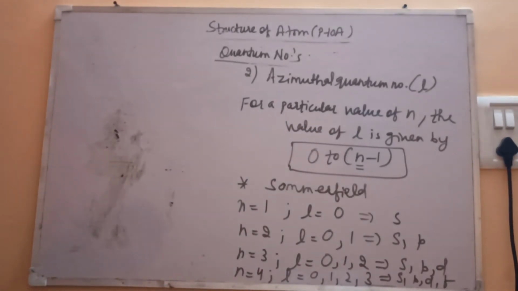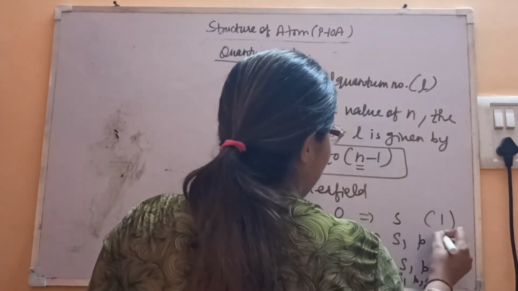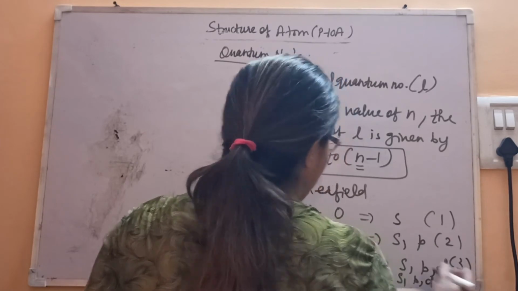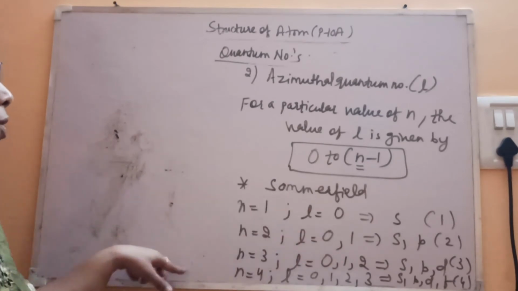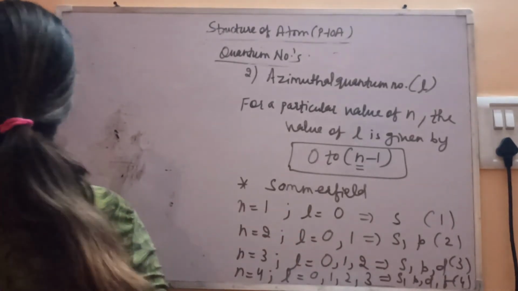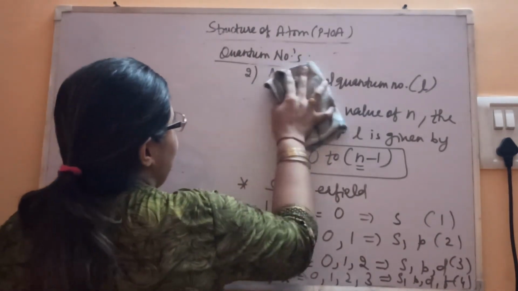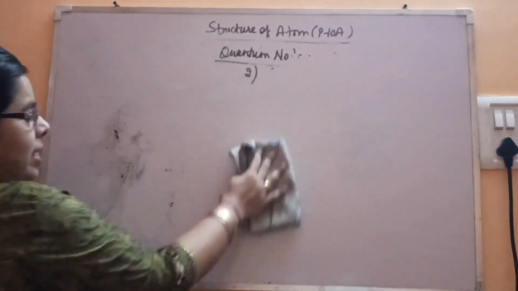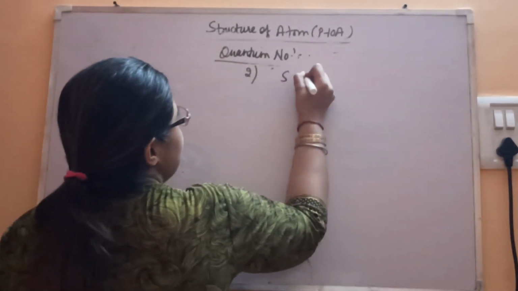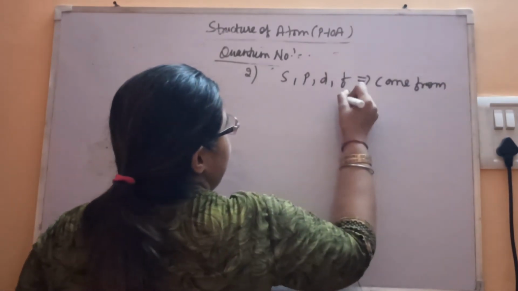So what is the meaning of s, p, d and f? These are the subshells which are present. Here 1 subshell, here 2, here 3, here 4, so it depends upon the value of n. For n equal to 1, 1 subshell; 2, 2 subshells; 3, 3 subshells; 4, 4 subshells, like this. Now let's see where s, p, d and f came from. Basically, this has come from spectroscopy, from spectral studies.